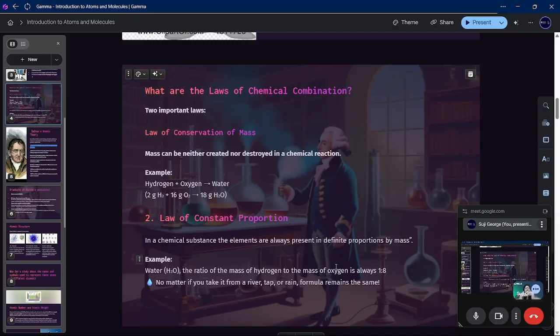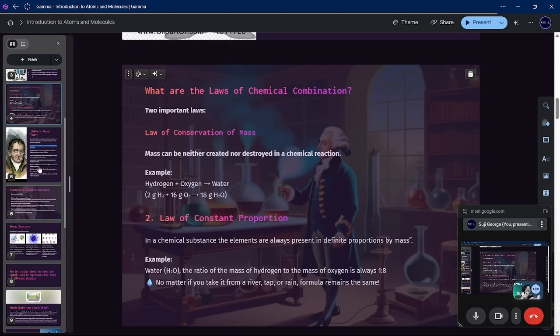So 2 mass of hydrogen reacts with 16 by mass of oxygen to give 18 grams of water. If you simplify it, we can see that it combines in a ratio of 1:8. So no matter if you take it from a river, tap or rain, the formula will remain the same. That is what we said.